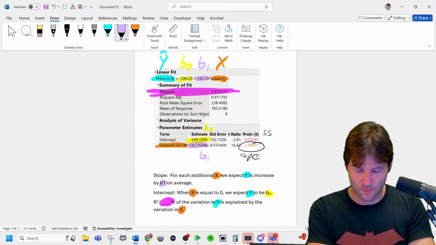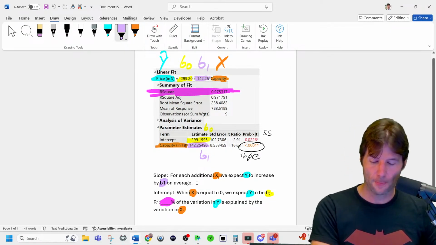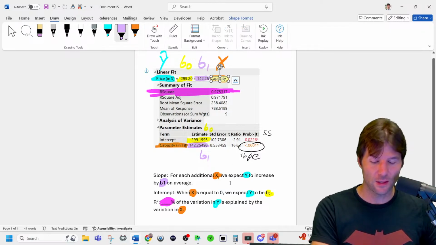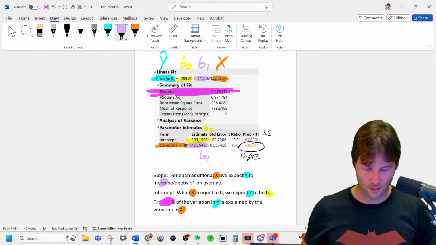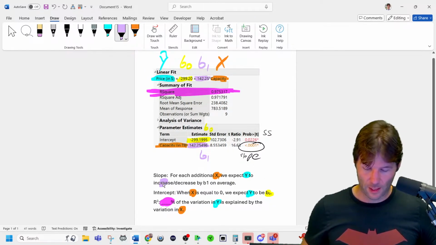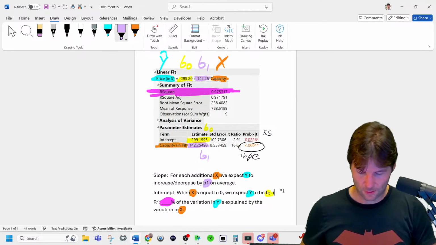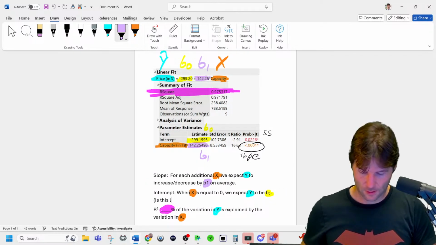but all the output kind of looks similar. So if you take a look at this right here, for each additional terabyte of capacity, we expect price to increase, and that should be increase slash decrease because it could be negative, by... I'll put... is this logical? Is this logical?